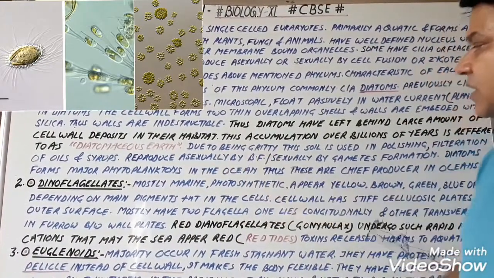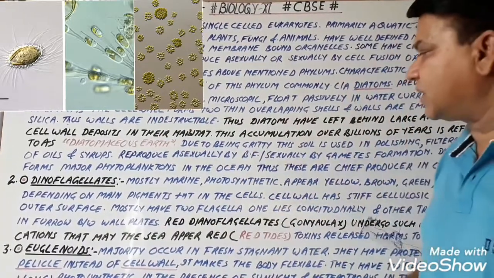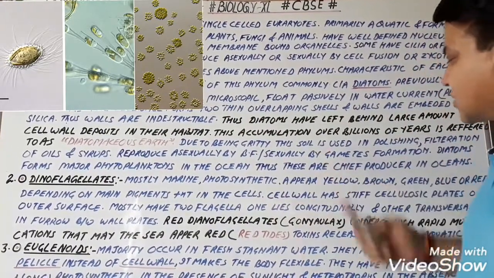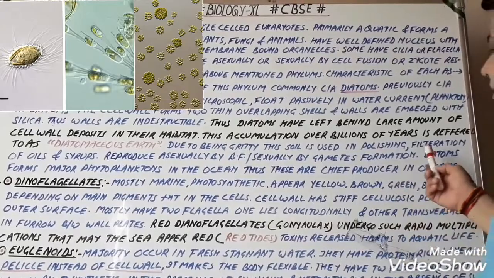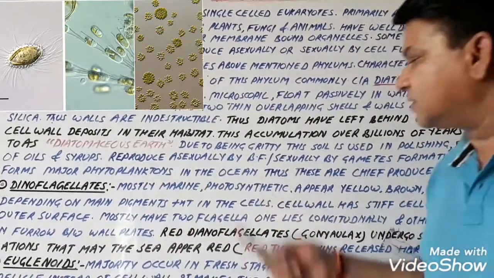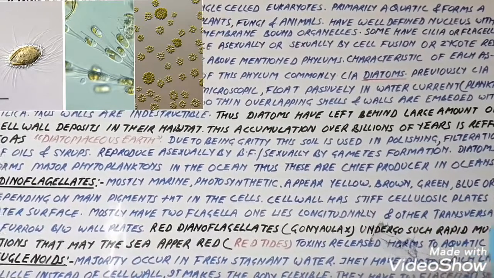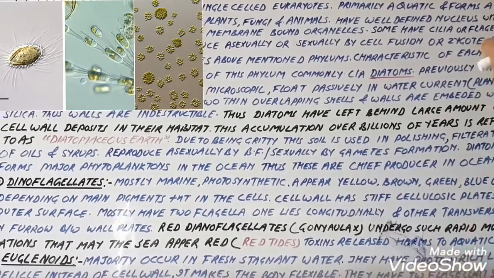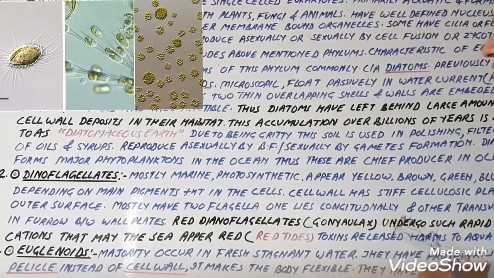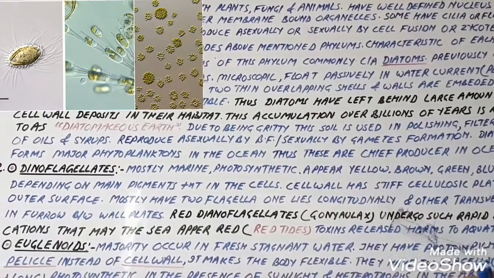Chrysophytes reproduce asexually by binary fission and sexually by gamete formation. Diatoms form major phytoplanktons in the ocean. Thus, these are the chief producers in the ocean. It is believed that 80% of phytoplanktons are formed by diatoms.